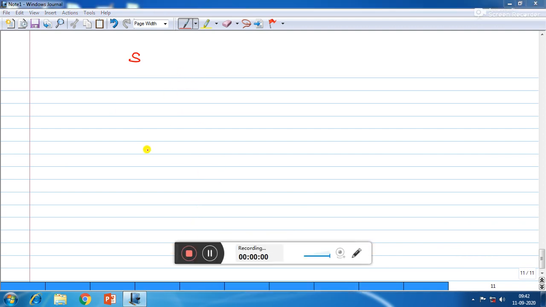And another example is NO2. In case of NO2, bond formation may take place either through nitrogen or through oxygen.